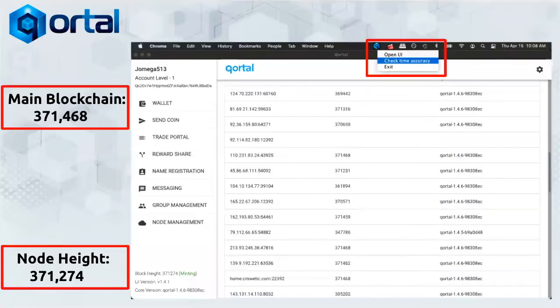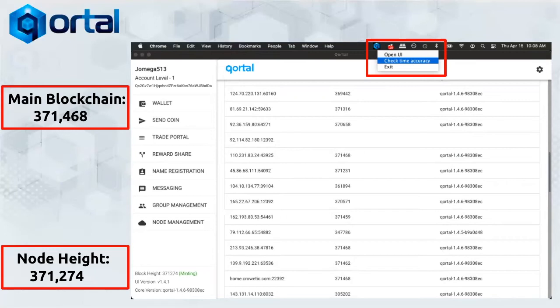Inside your Qortal user interface, you can see here on the bottom left-hand side, you've got the Node Management tab. Once you're in Node Management, you're going to see a bunch of these IP addresses, which are your peer nodes, along with their current block height. Simply compare your block height in your user interface, which in my case here, and I am in a fork, is 371,274. And you can see in green, it says that I am minting.